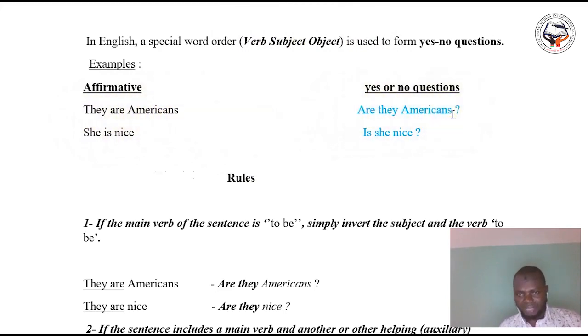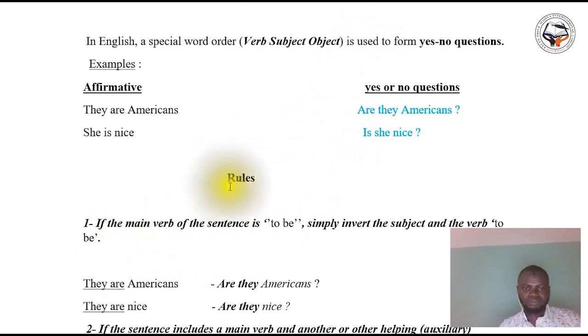Are they Americans? She is nice. Verb, subject, object: Is she nice? Do not forget the question mark at the end. So to form a yes or no question, you have to use this pattern, verb, subject, object.